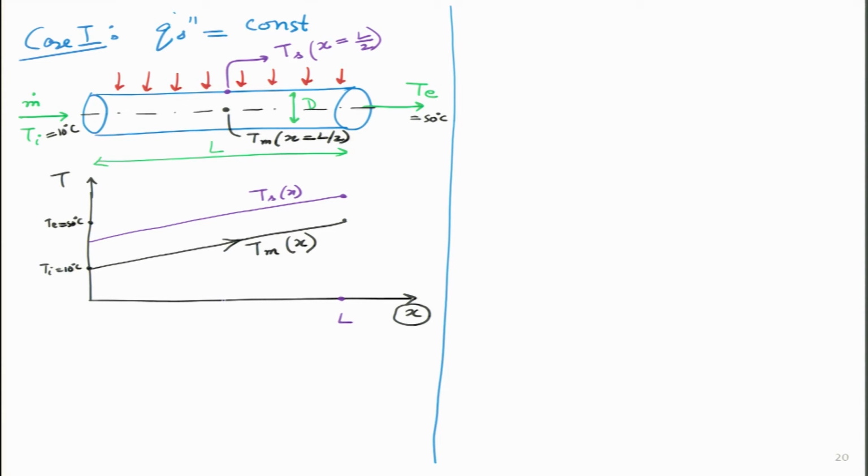What I am talking about is this mid plane over here, L by 2. I will make a dotted line over here. I can even put some numbers over here. If my inlet temperature of the fluid was 10 degrees and the outlet temperature is 50 degrees, then I can exactly calculate that at the midpoint the temperature is going to be 30 degrees, which is simply 10 plus 50 divided by 2.